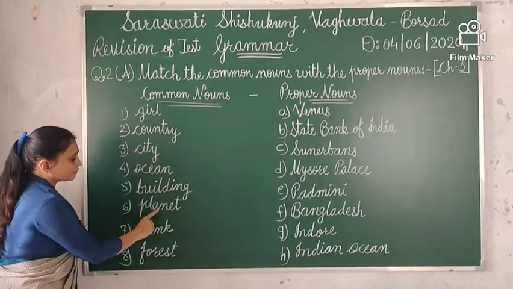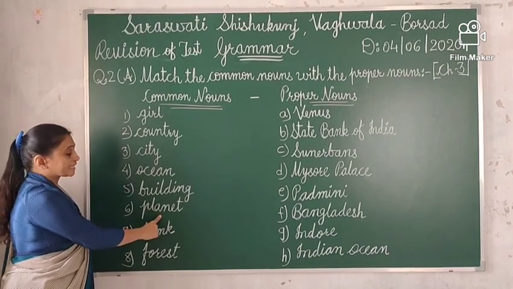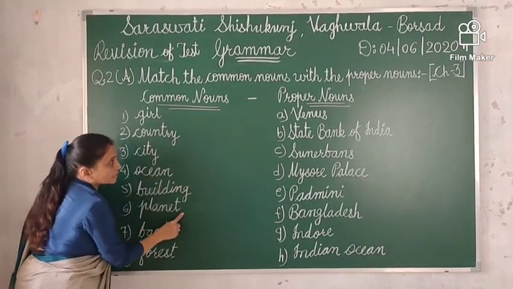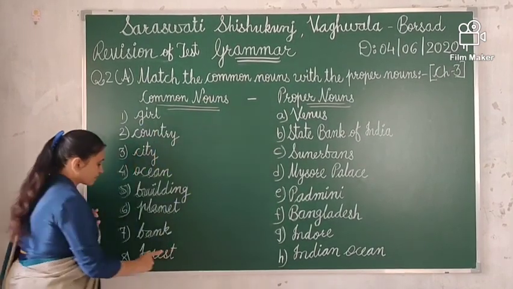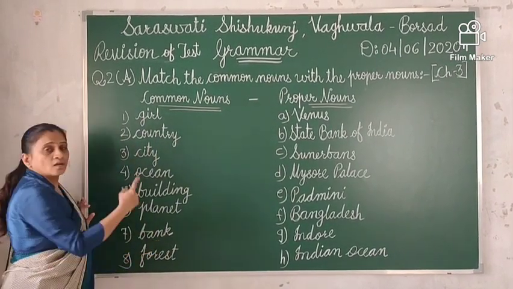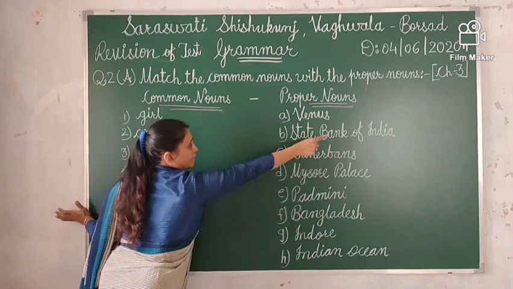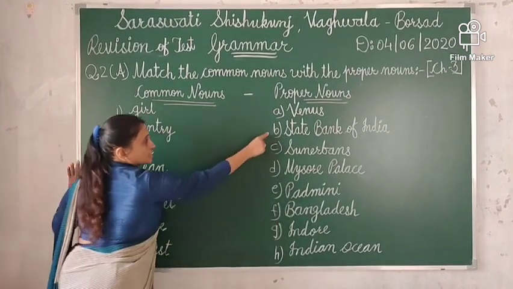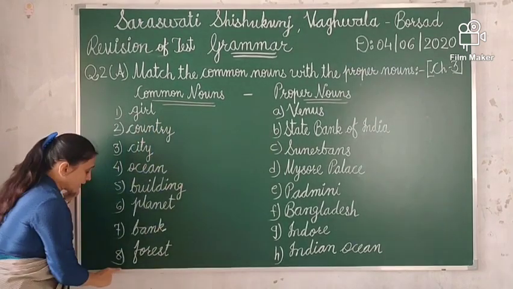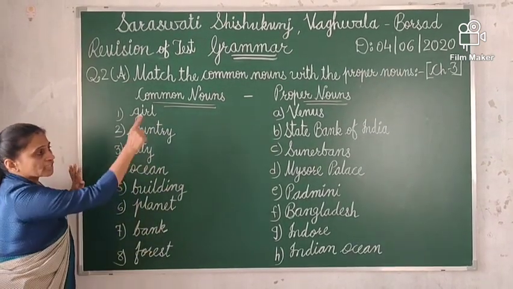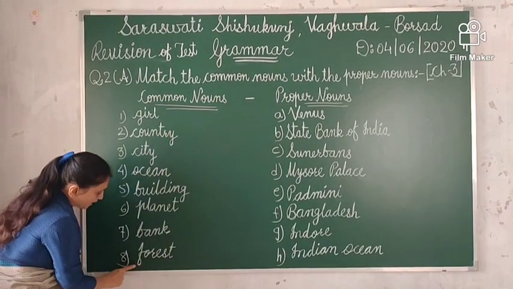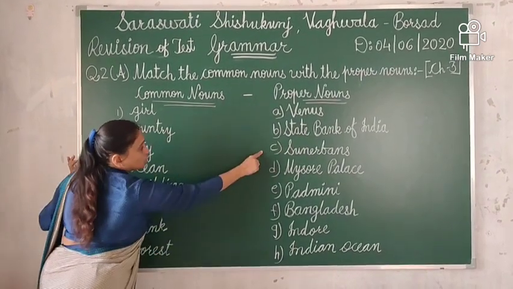Then number 6, planet. Which planet is here? Venus. So you have to match planet with Venus. Number 7 is bank. Which bank is here? State Bank of India. So you have to match bank with the State Bank of India. Then the last, forest. Which forest is here? Here Sundarbans. So you have to match forest with Sundarbans.